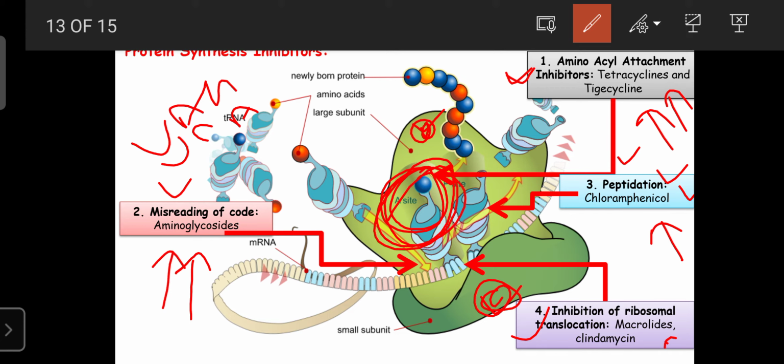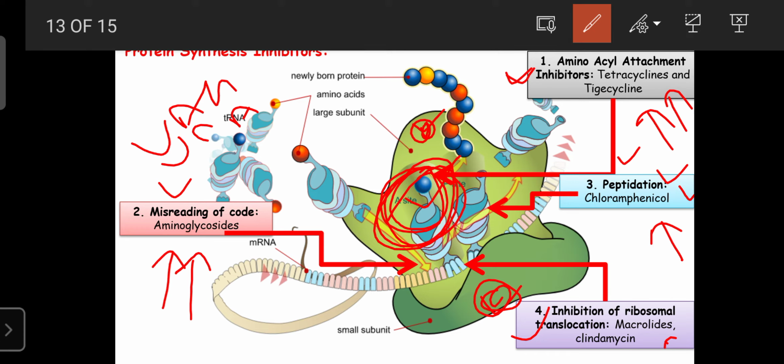With lack of empty space on the A site, the new amino acids cannot bind on the A site. So the elongation of the protein chain or polypeptide chain is inhibited. With lack of polypeptide chain, the growth of the microorganism can be stopped. That's why these macrolides, clindamycin and azithromycin are helpful for the treatment of microbial infection by inhibiting the ribosomal translocation.